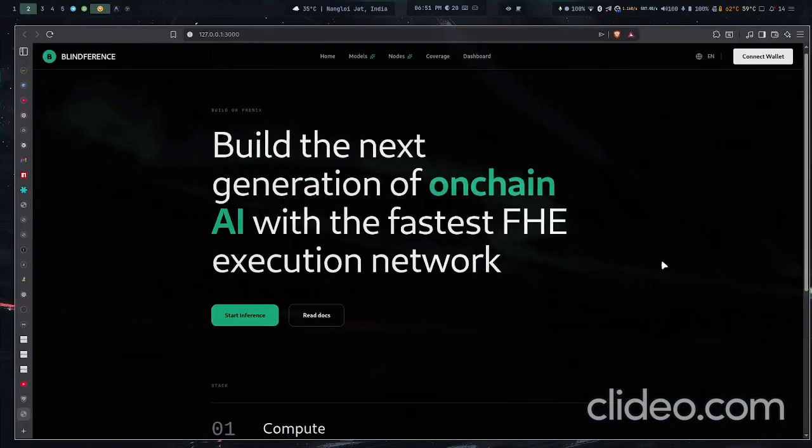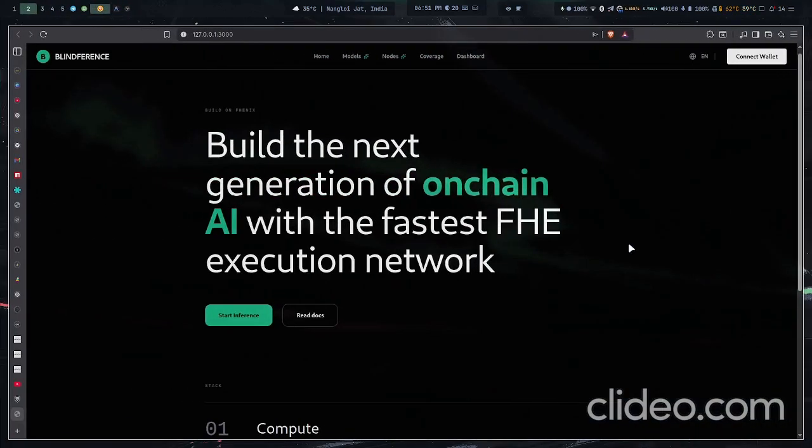Alright, so let's start the demonstration. This is Blindference, and this is our Wave 3 build. For context, Blindference is a confidential AI execution layer for Web3. It lets users run AI on sensitive data without revealing that data to the coordinator, while still using a quorum of independent nodes for execution and verification.